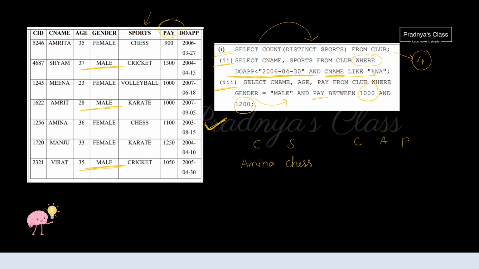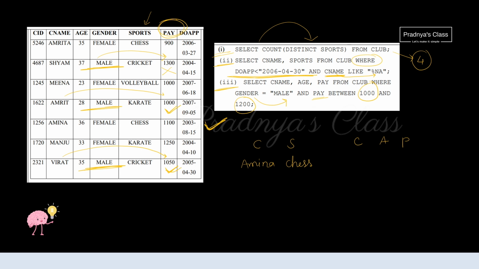Now we will be checking the pay column. The pay of Sham is 1300, so it doesn't satisfy the criteria. The pay of Amrit is 1000. This record satisfies both the criteria. Moving ahead to the last record, the pay of Virat is 1050. So this record also satisfies the criteria.